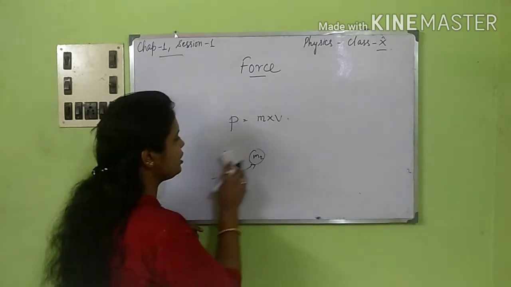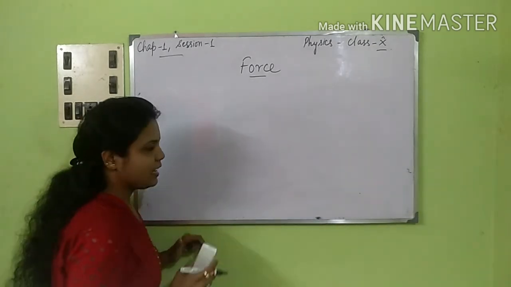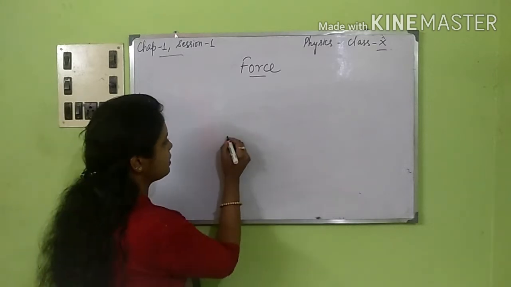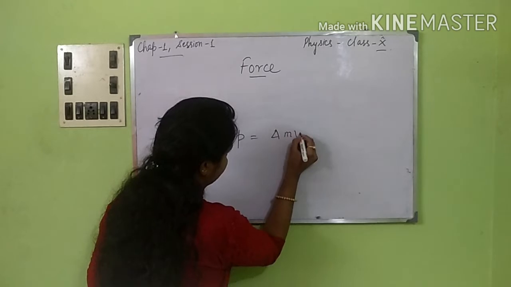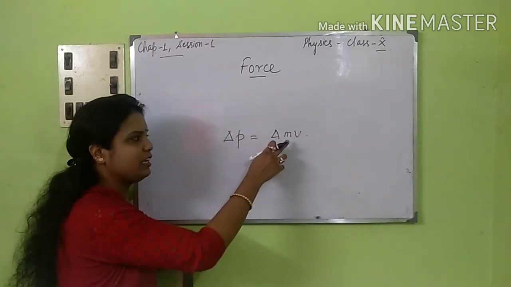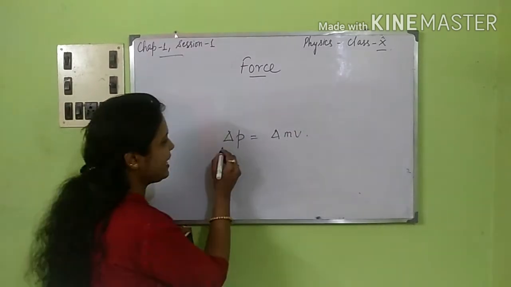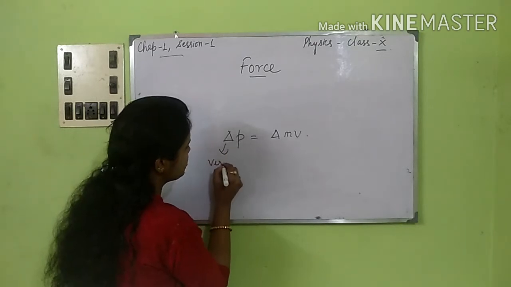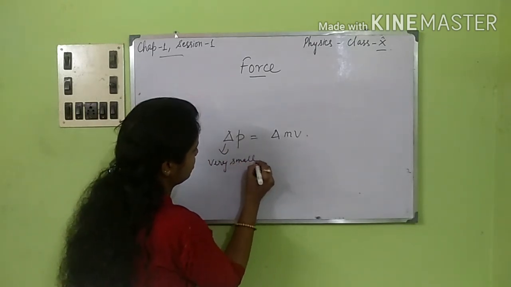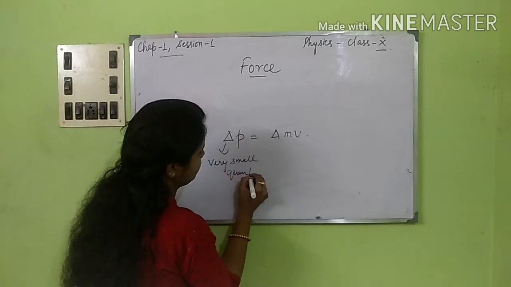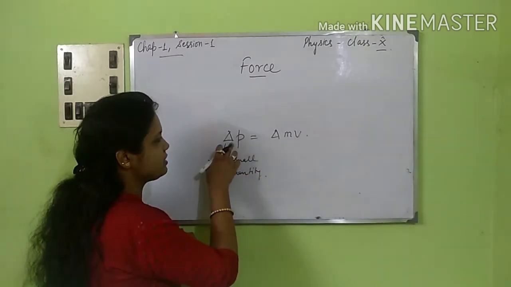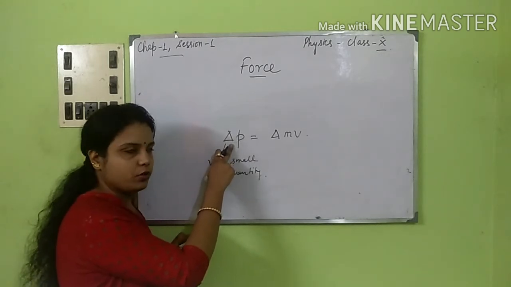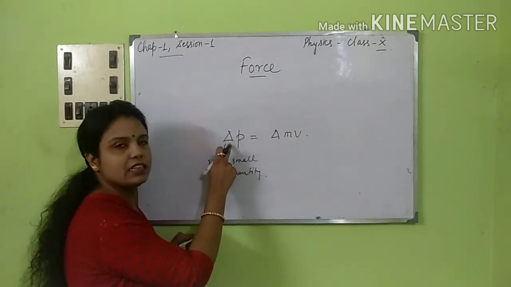The change of momentum states the same thing: delta P is equal to delta mv. Suppose we are taking mass as constant. Delta means a very small change in the quantity, and we symbolize it in this way.